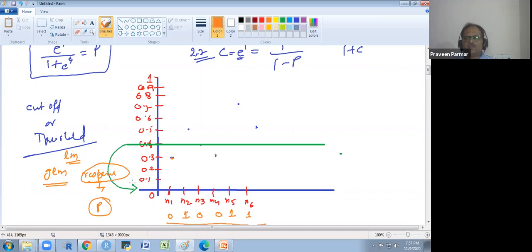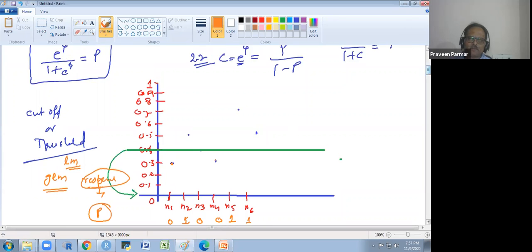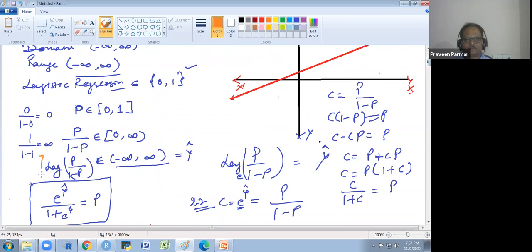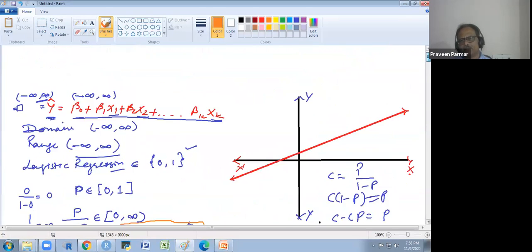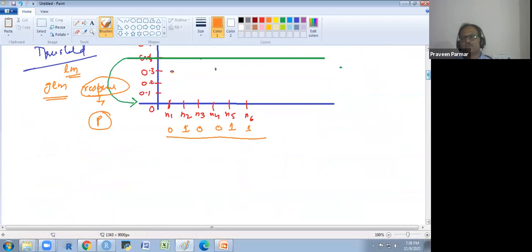So it is called the logistic regression. There are two reasons. One reason is that we take the log. You have seen, we have taken the log here. So it is called the logistic regression. The second thing is that we generally use it for the binomial, binary, 0 and 1. So it is logistic, true and false, logical. So that it is called logistic regression. Any doubt now?